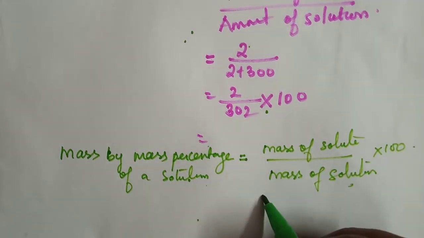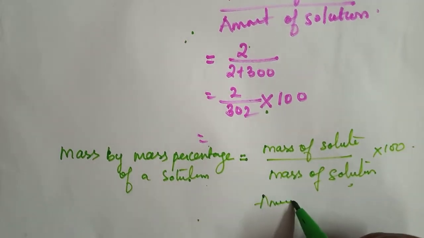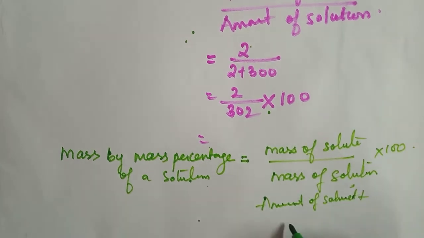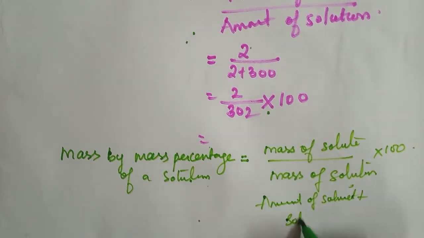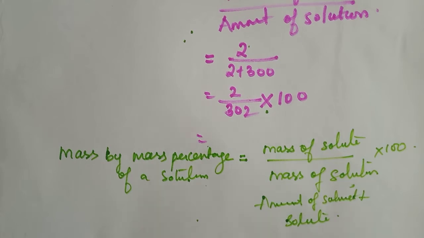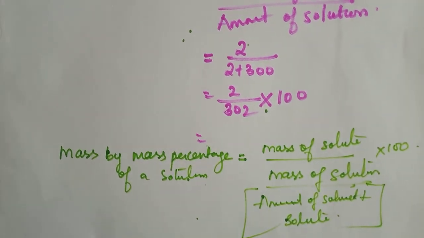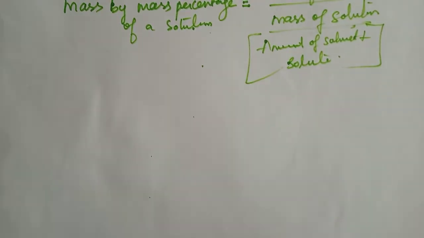Solution means amount of solvent plus amount of solute. Understood? These two combined together only we can get mass of solution. Understood, children? Now one small example we can see.